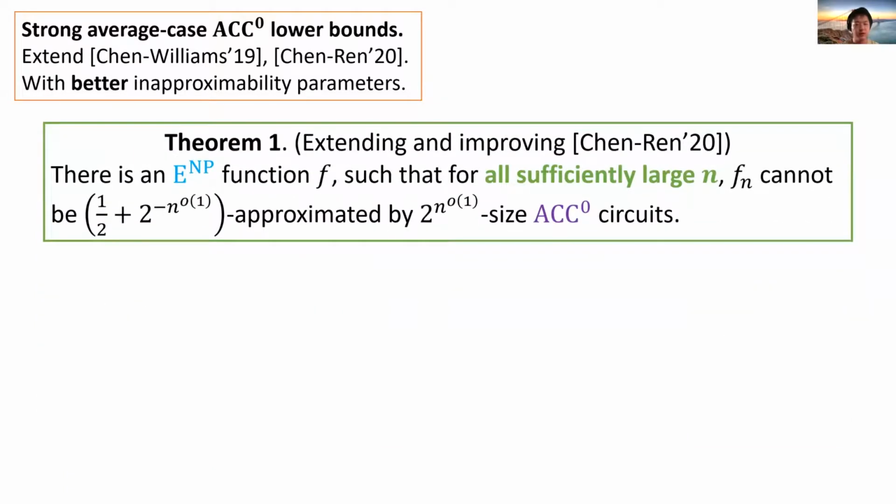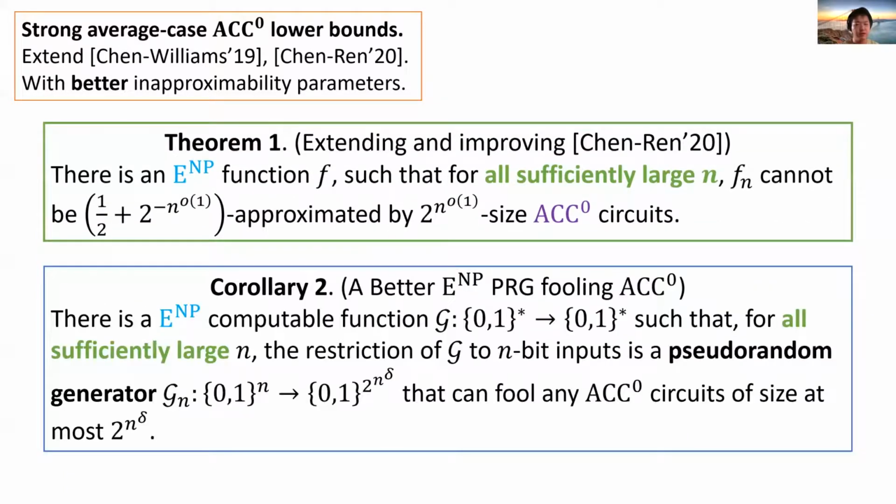As a corollary, we give an almost everywhere E^NP pseudorandom generator construction for ACC0 with only a polylog seed length. This is achieved by combining our average case lower bounds with Nisan-Wigderson's standard PRG construction.